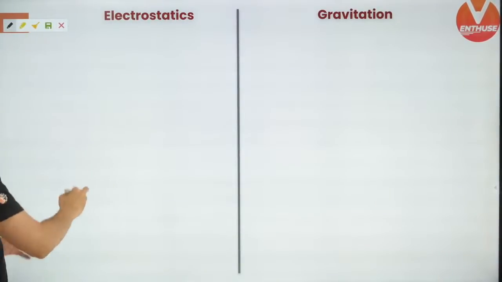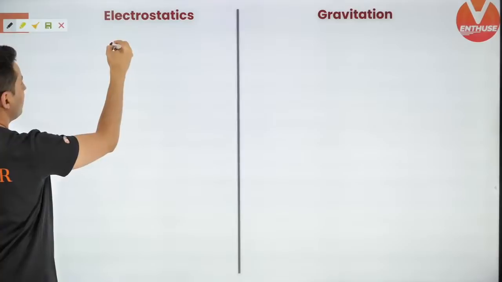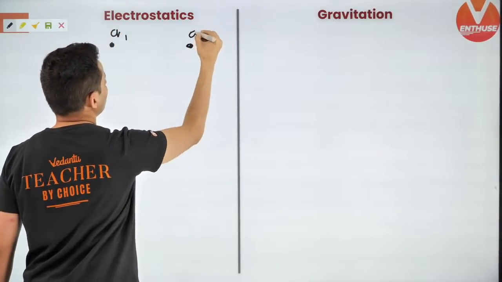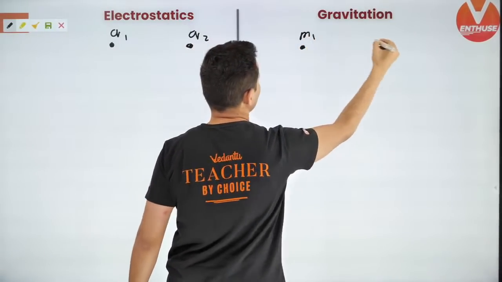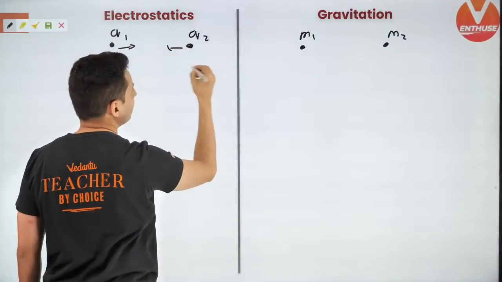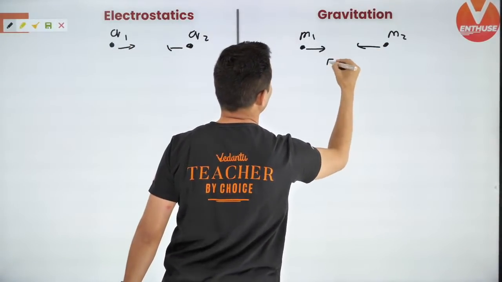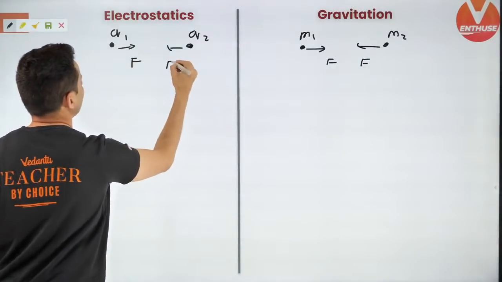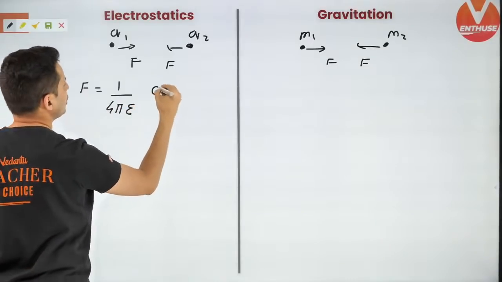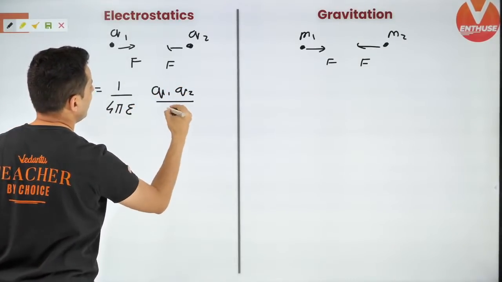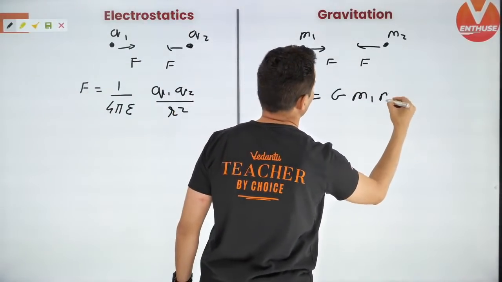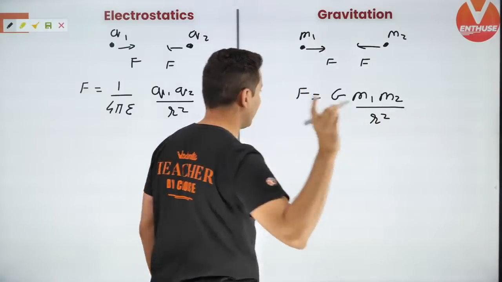So let's get going. First up, electrostatics. If you have two charges, Q1, Q2, similarly over here in gravitation you have two masses M1 and M2, then these two might experience some force, and that force over here is 1 upon 4 pi epsilon, Q1 Q2 divided by R square, and here that force is G M1 M2 divided by R square.